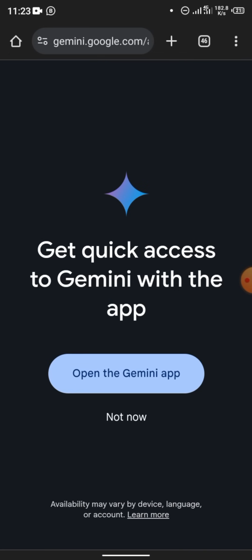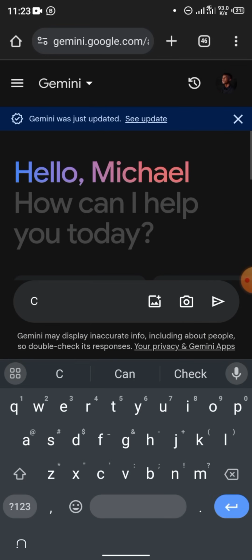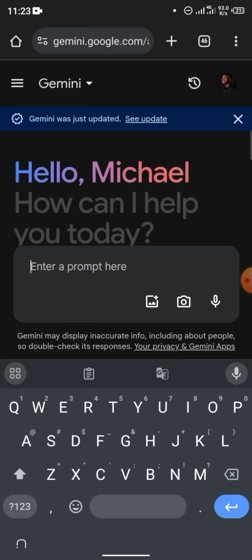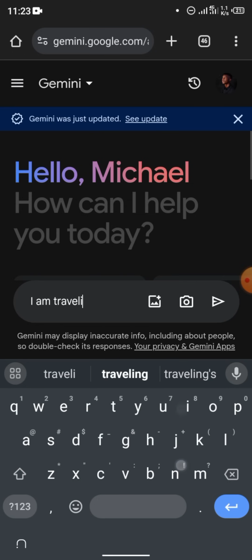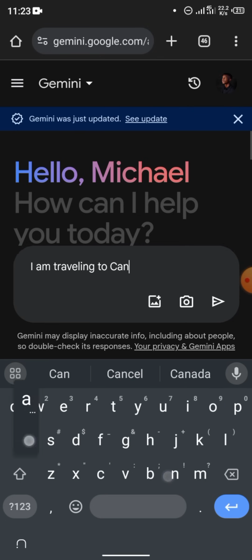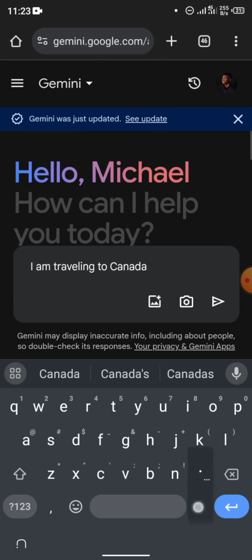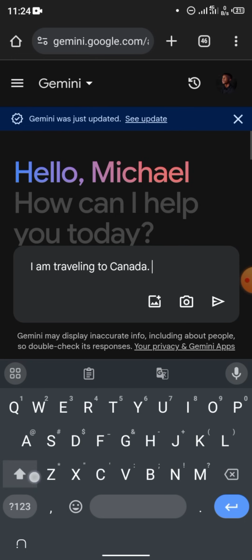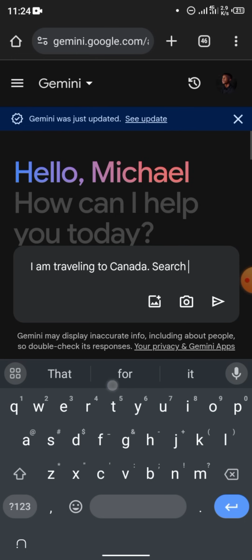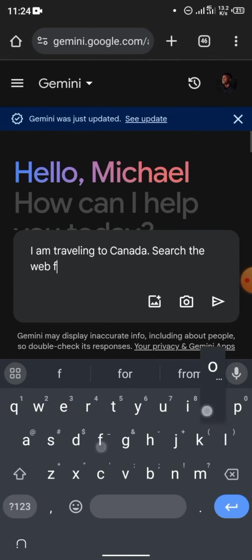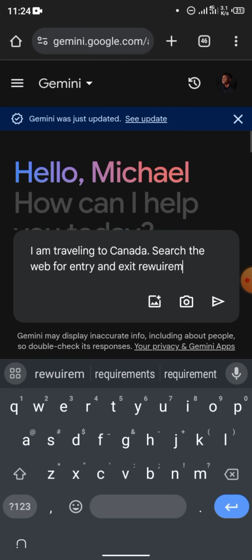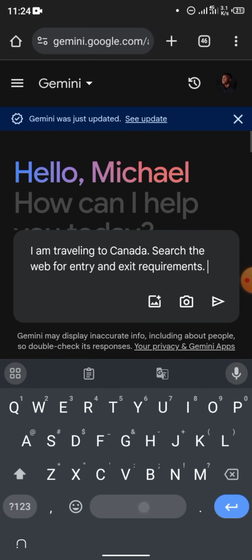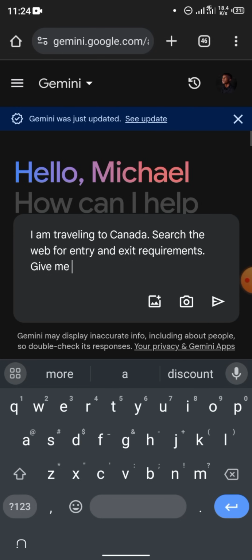Great. So here in the text box, what you want to type is, I am traveling to, for me it's Canada. Okay, I am traveling to Canada. Search the web for entry and exit requirements.